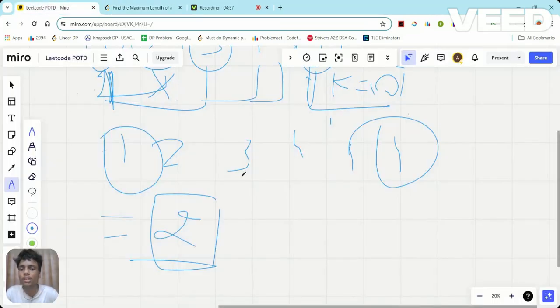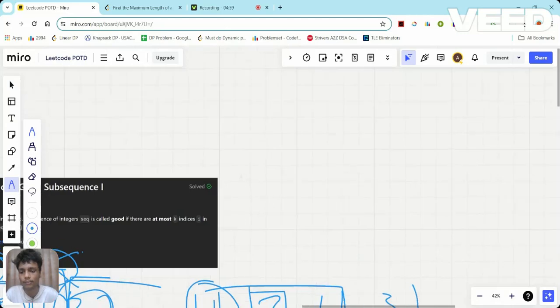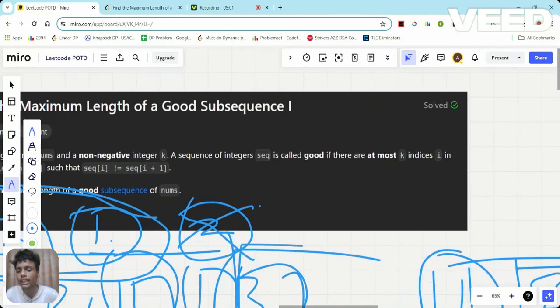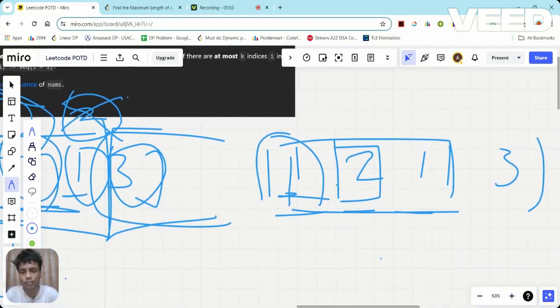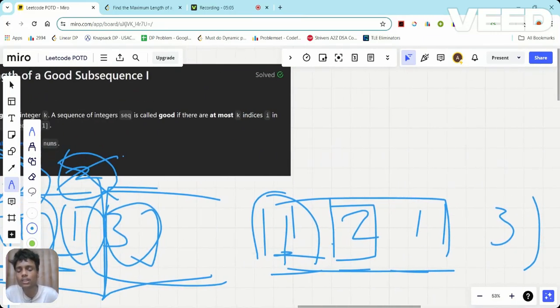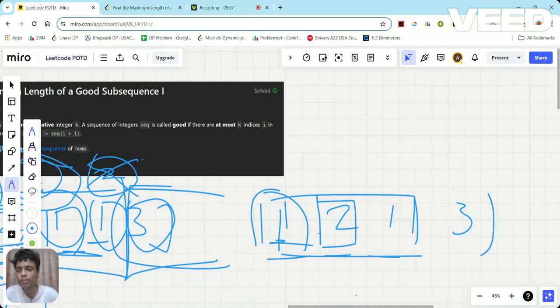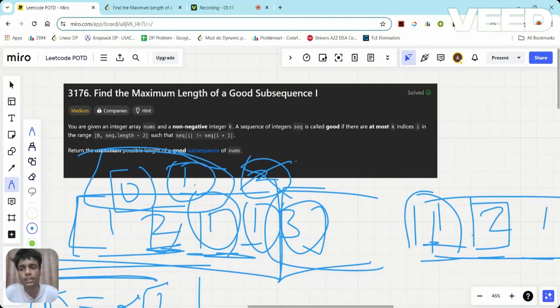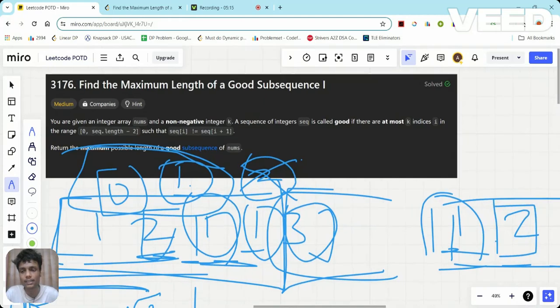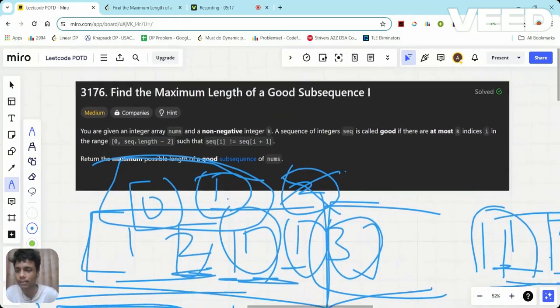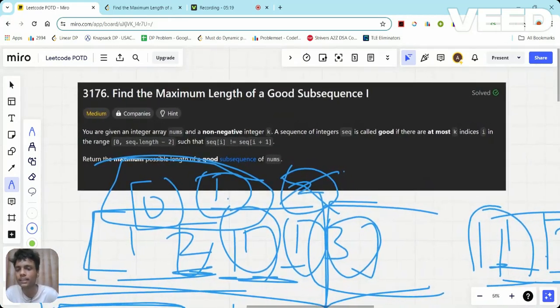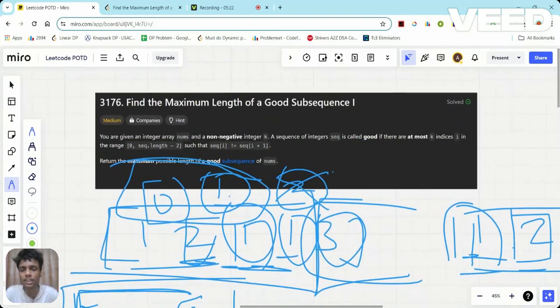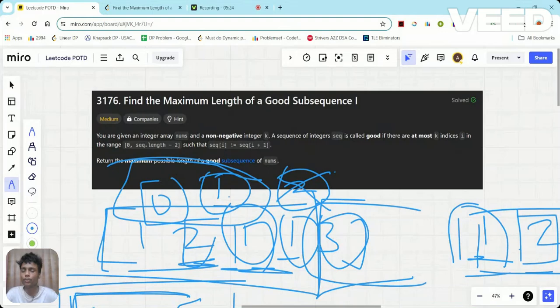Now what will be the approach to solve this problem? First of all, we need to check all possible ways. So when the thing comes up to check all possible ways, recursion comes to our mind. So I'm going to discuss in this video the recursive plus memoization method, right? I'm not going for the tabulation. You can simply convert that into tabulation by just changing a few things, right? You can simply do that.